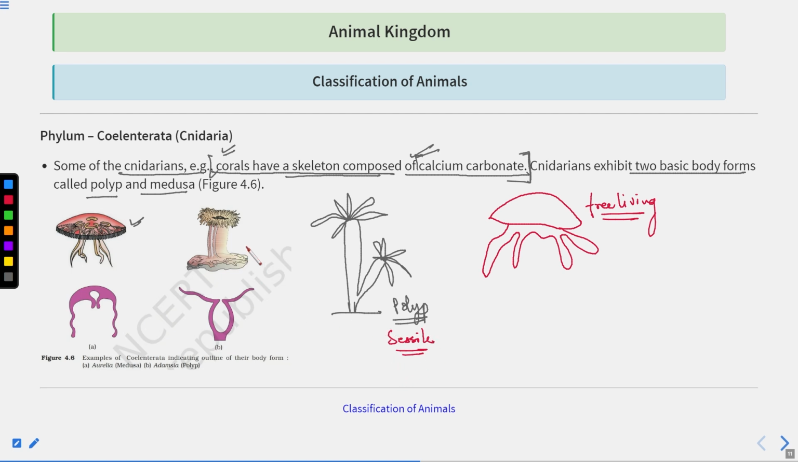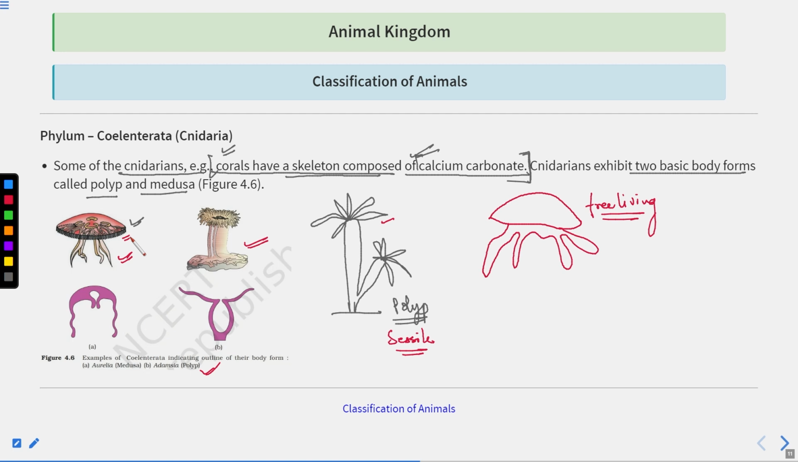Okay. So this Adamsia is also showing the polyp stage. Sea cucumber is showing the polyp stage, and this jellyfish Aurelia is showing the medusa stage. Right? So this is one of the vegetative phase, you can say, and this polyp medusa is showing the reproductive stage. Right? And one more thing, there are many organisms in which we can see both the stages.